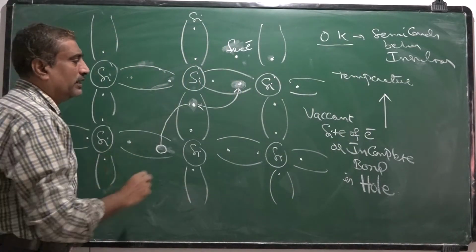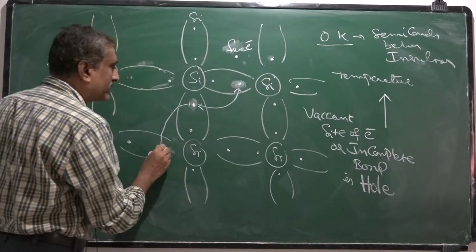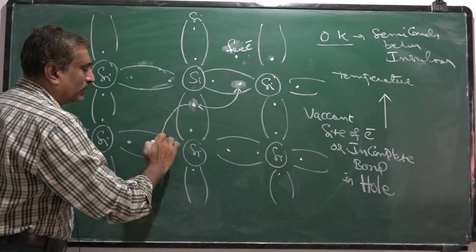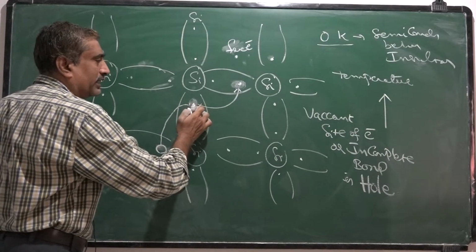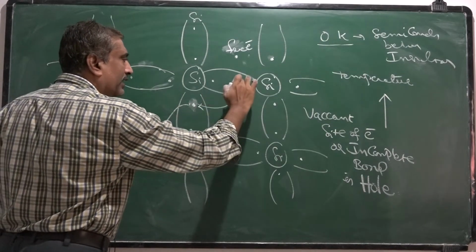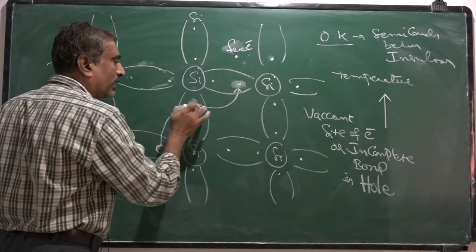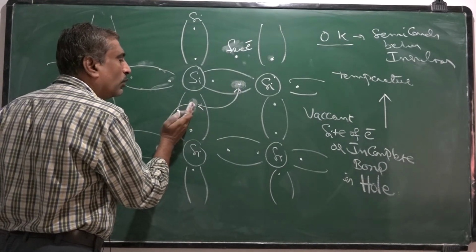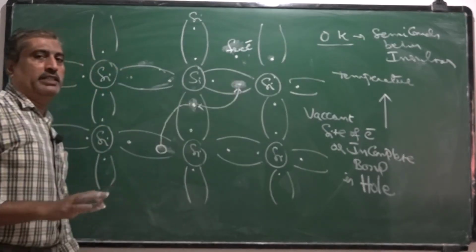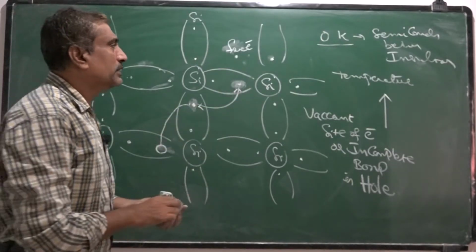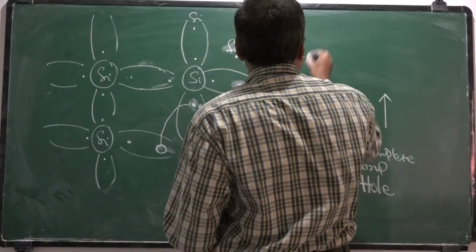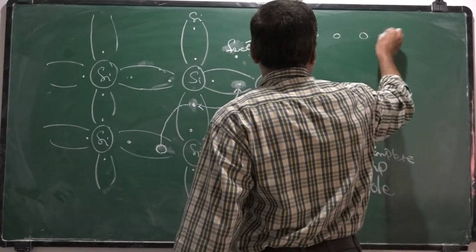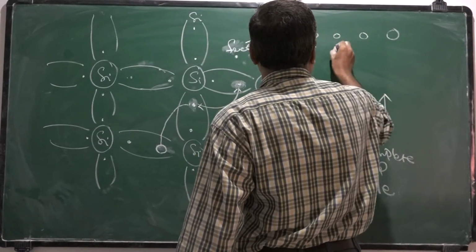Now if we observe that this hole is filled by this electron, so that electron comes in this direction, the hole moves in this direction. When an electron from this site completes this bond, then this hole moves to this position. Suppose this is the hole like this and the electron is like this.